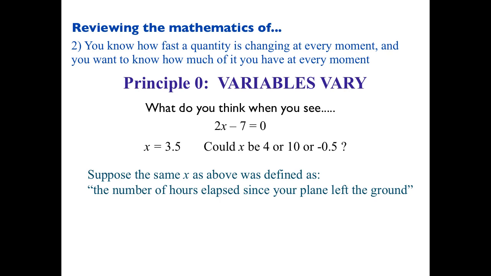Okay? So there's the same x as above. Now it's the number of hours gone by since your plane left the ground. Now could x be 4? Does that feel comfortable to you? And what would that mean? Yeah, at that moment you've been in the plane for 4 hours, or the plane left the ground 4 hours ago. What about negative 0.5? Does that make sense?